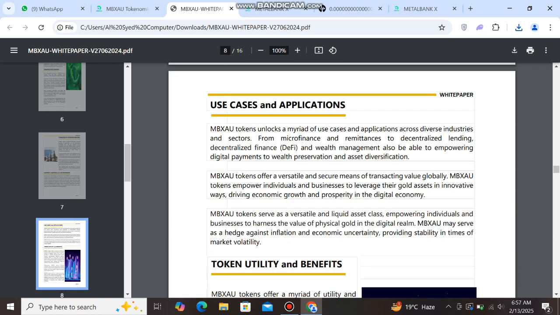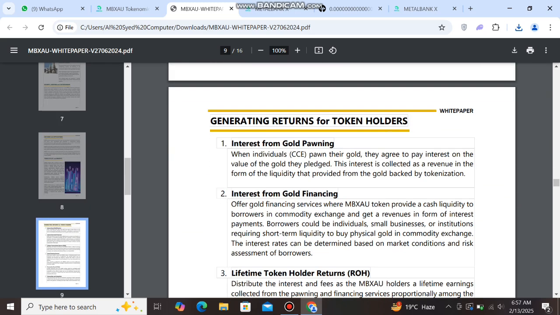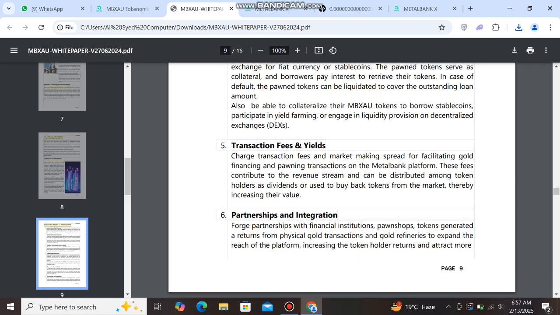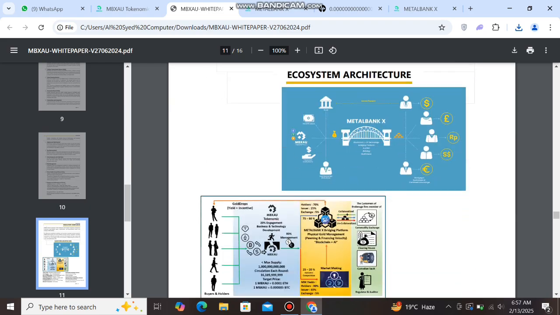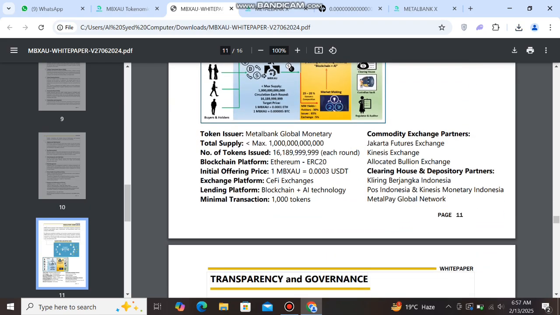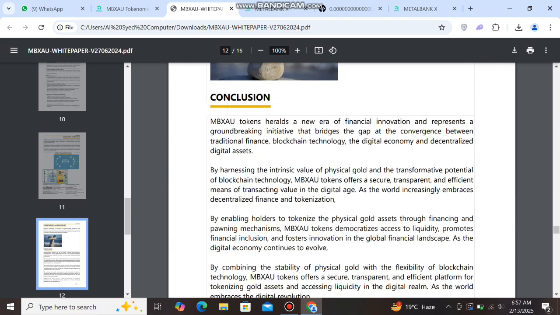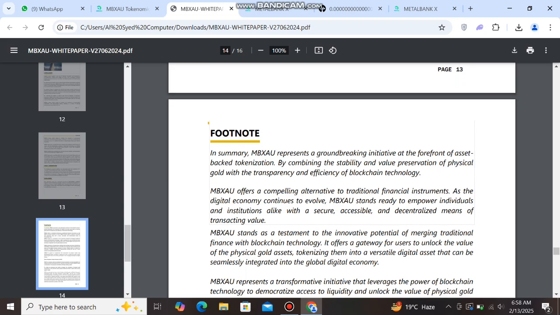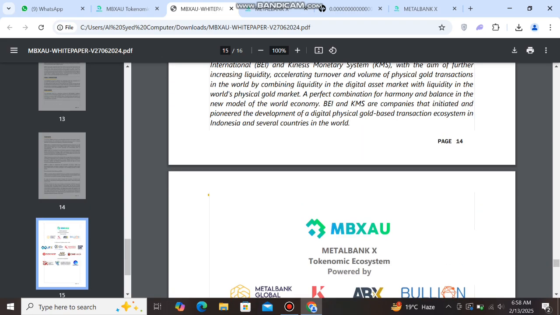You can check here detail, use cases and applications, token utility and benefits, generating returns for token holders: number 1, interest from gold paving; number 2, interest from gold finance; number 3, lifetime token holder returns; number 4, token paving services. You can read carefully. And next you can see this tokenomics, transparency and governance, conclusion detail. You can check here legal justification, disclaimer detail. You can check here footnote. You can see this all is the white paper.